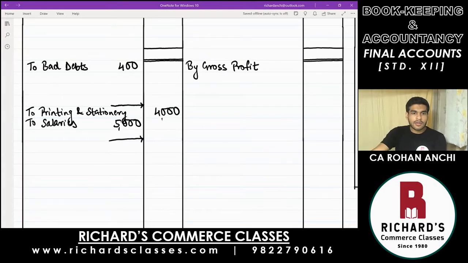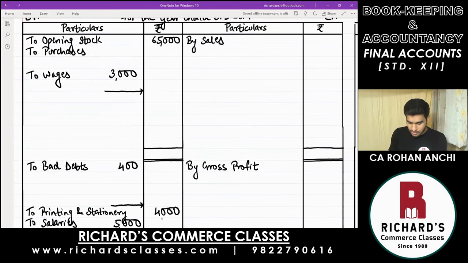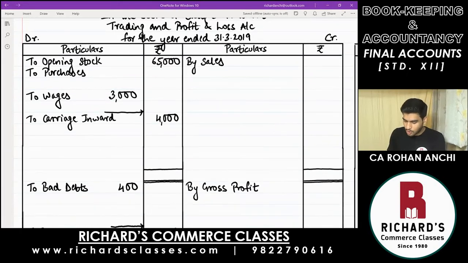Next, after salaries is carriage inward, that is in trading account. To carriage inward, amount is 4,000. Next, sales return will be deducted from sales on the opposite side. On the credit side, write down less returns. Amount is 2,000.